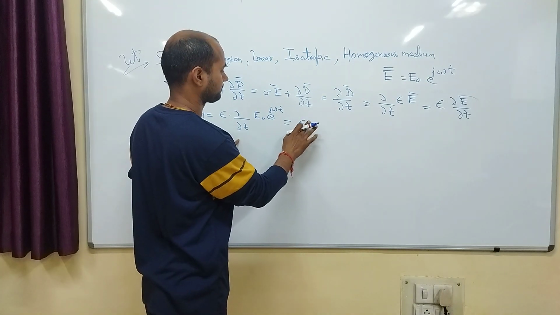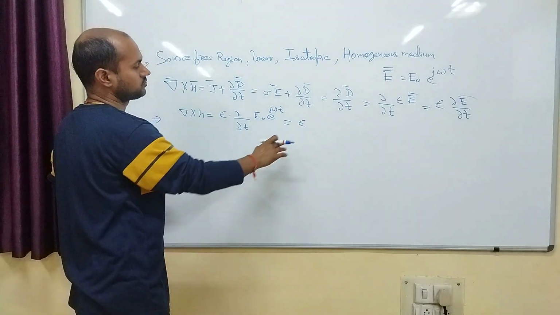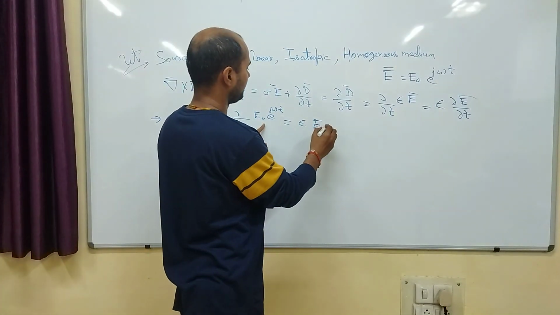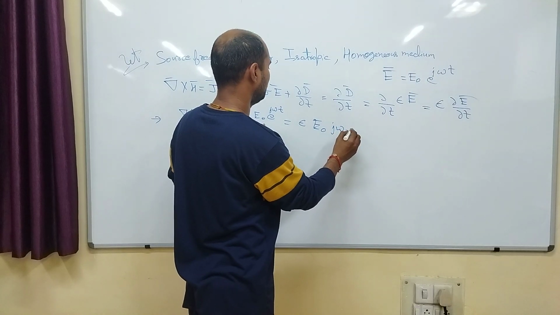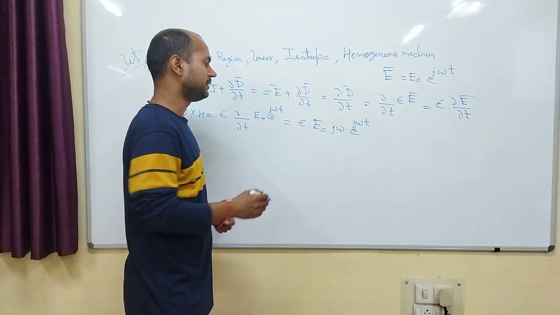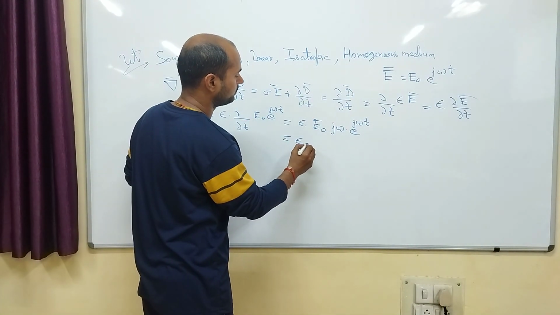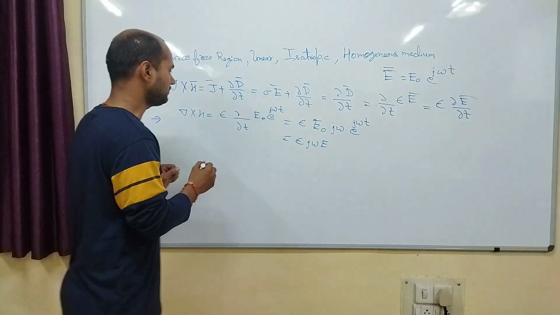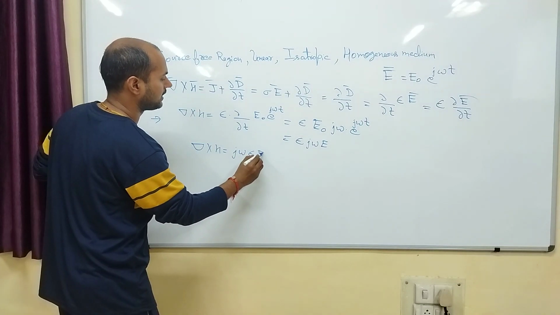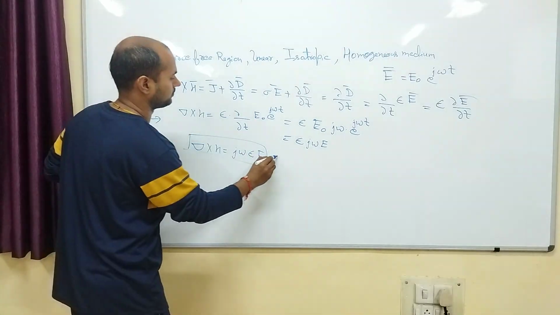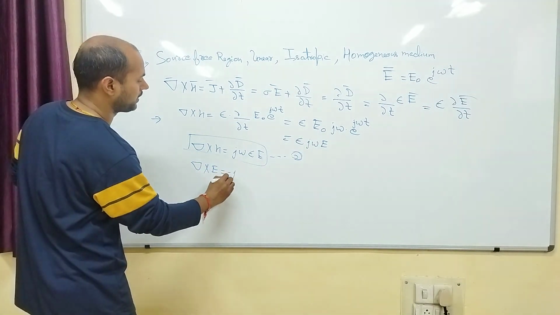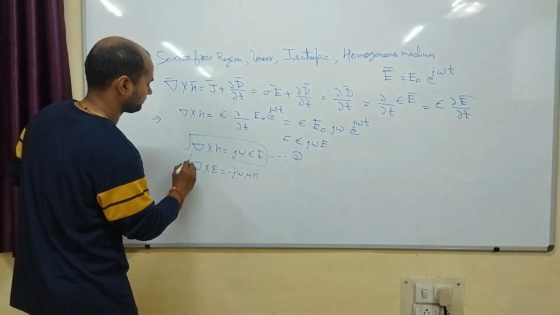It will be E naught into j omega into e power j omega t. So E naught into e power j omega t again becomes E. So epsilon into j omega E. In shortcut, del cross H is equal to j omega epsilon E. This is the second equation. And what was our first equation? Del cross E is equal to minus j omega mu H.